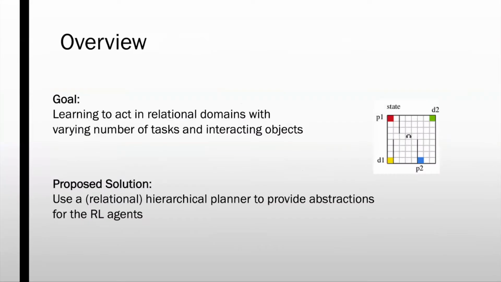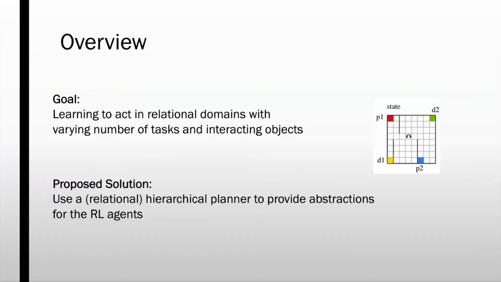In this work, our aim is to learn how to act in a relational domain which can have varying number of objects, relations and tasks. To learn to act in such domains, the main challenge is for the agent to be able to find relevant objects and make decisions based on relevant properties of those objects.